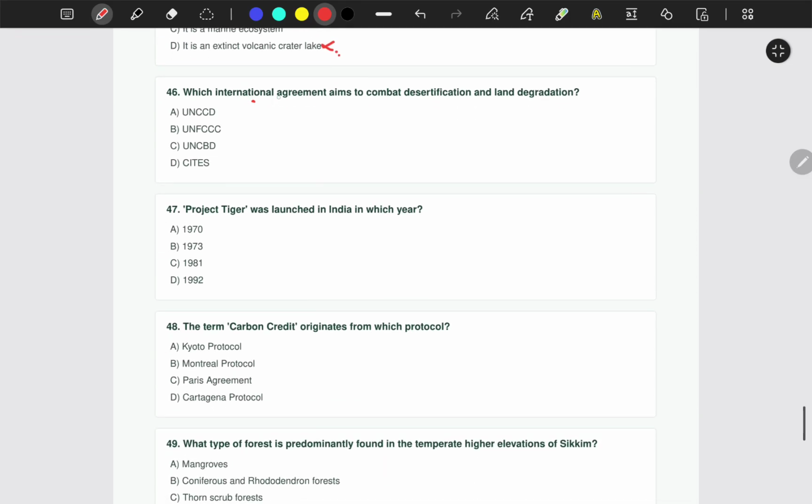Next one is, which international agreement aims to combat desertification and land degradation? Is it UNCCD, UNFCCC, UNCBD or CITES? The correct answer is UNCCD, which is known as the United Nations Convention on combating desertification. See, UNCCD stands for United Nations Convention on combating desertification.